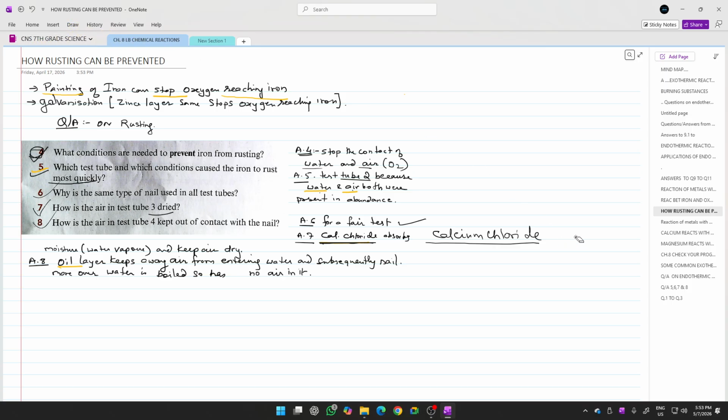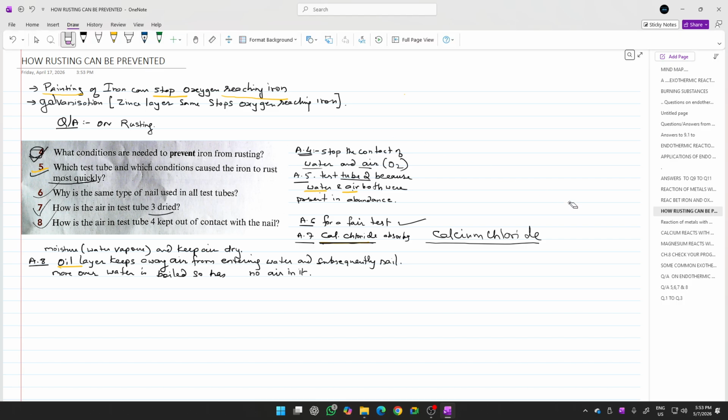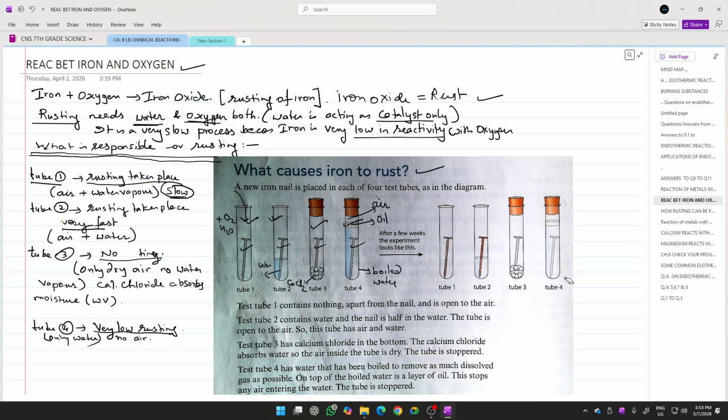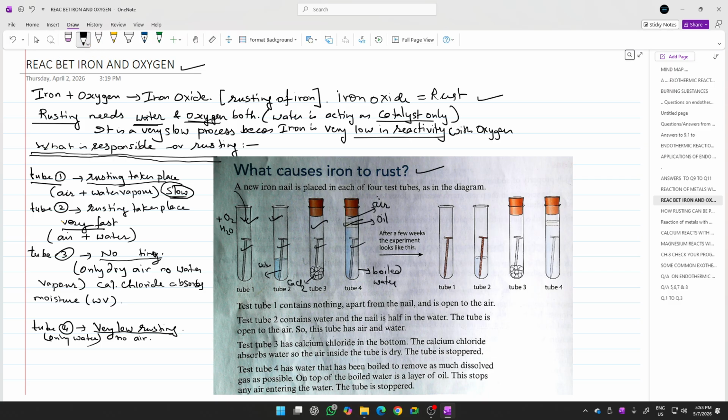So I'll take you to that slide of test tube number 4. And you can see here, this is that test tube number 4, right? You can see very nicely in this test tube number 4.